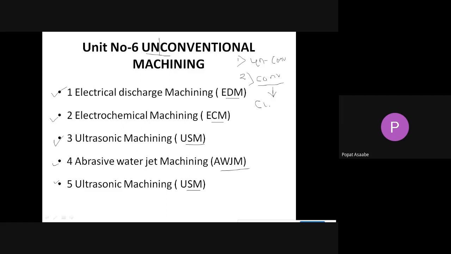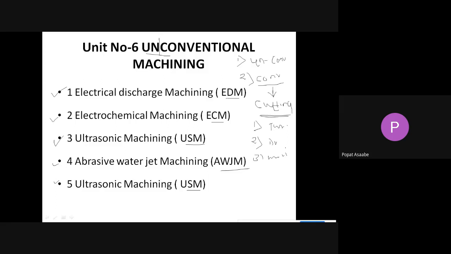For example, if we want to perform a turning operation, we can say drilling, then milling. Such operations we can perform with conventional machining.